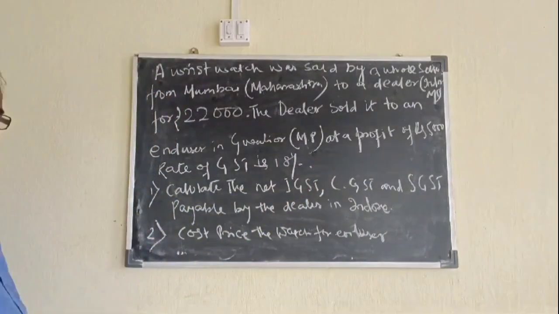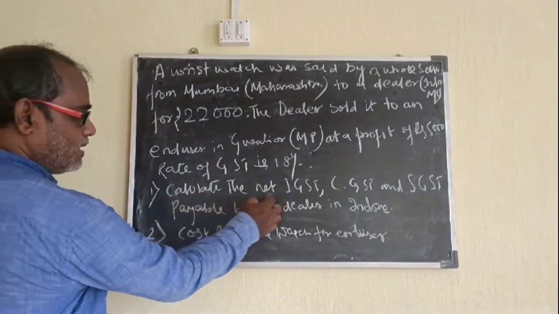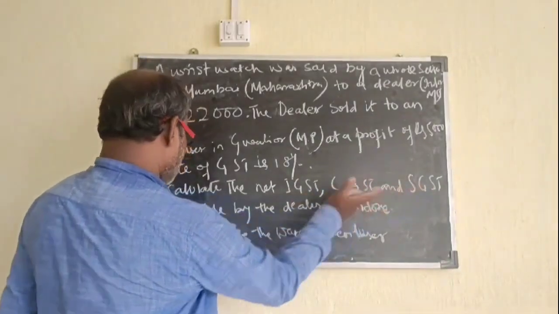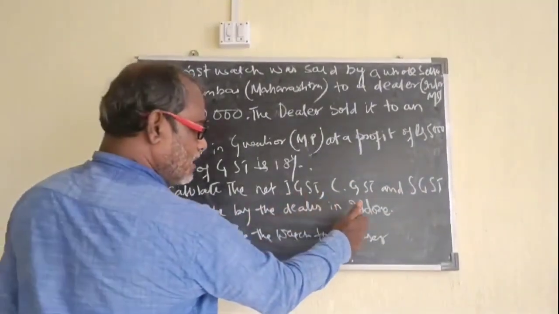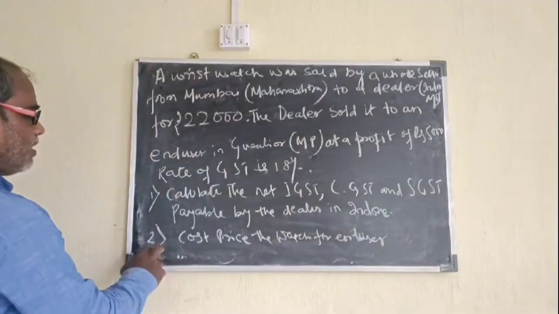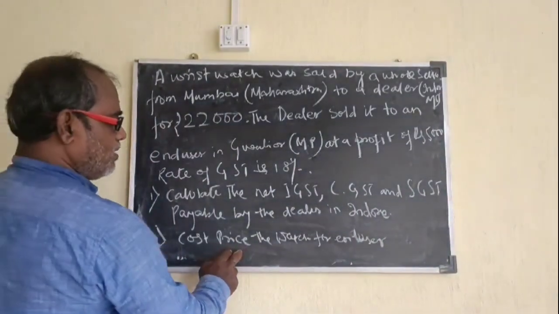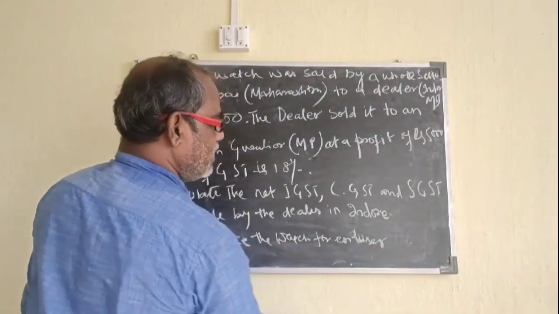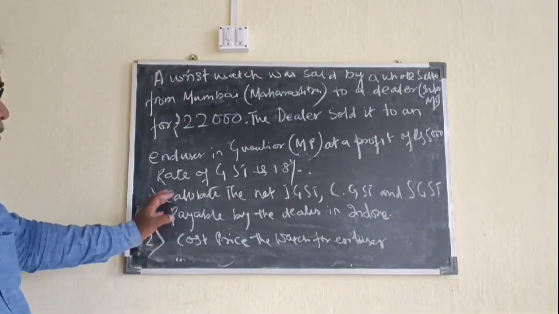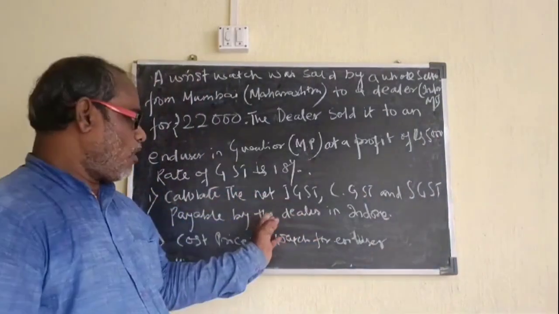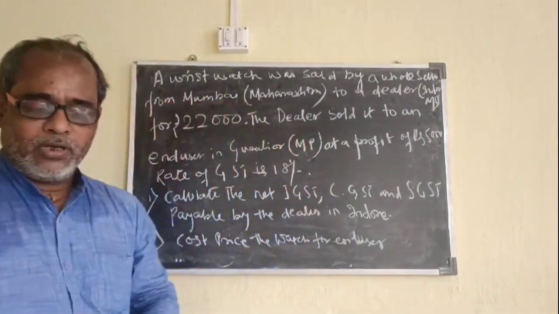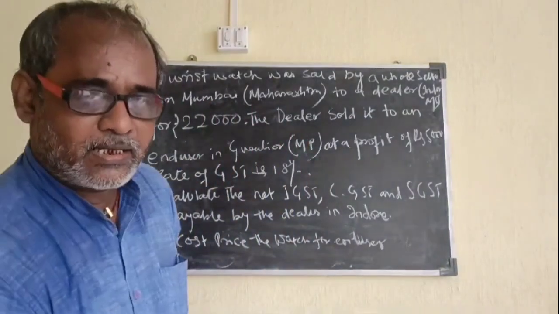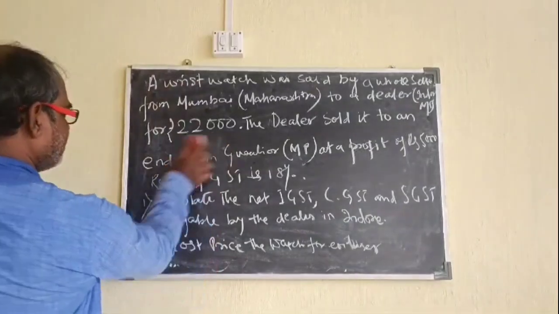Now two questions are there. Number 1, calculate the net IGST, CGST, SGST payable by the dealer in Indore. And number 2, the cost price of the watch for the end user. Now, since the first question is on the basis of the dealer, we calculate for the dealer. So let us start with the solution.